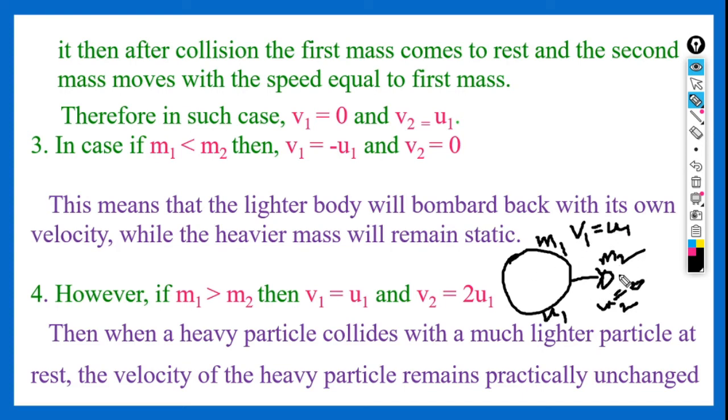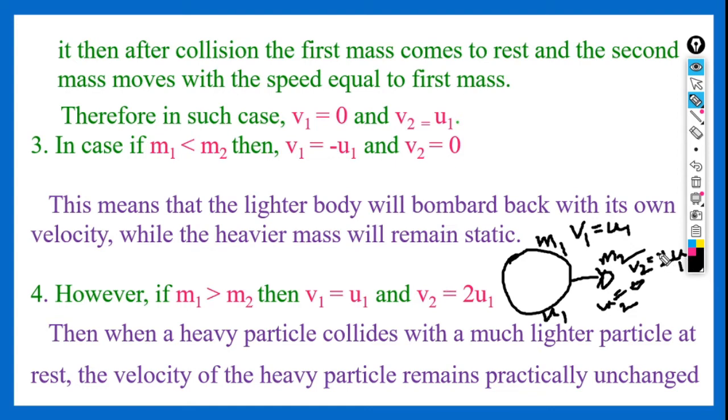Whereas the lighter mass, which is initially at rest, after the heavy mass hits it, its velocity changes to v2 and it will move with twice the velocity of the first particle, that is 2u1.